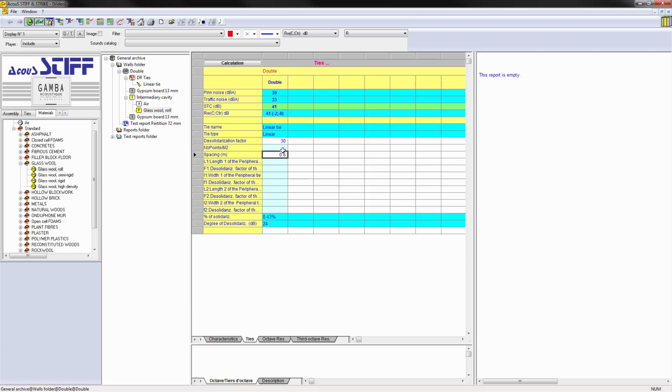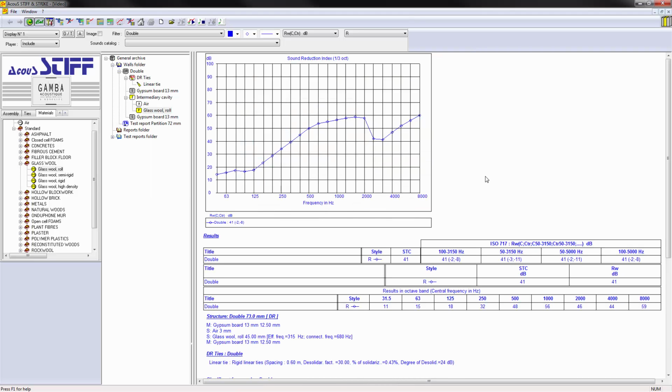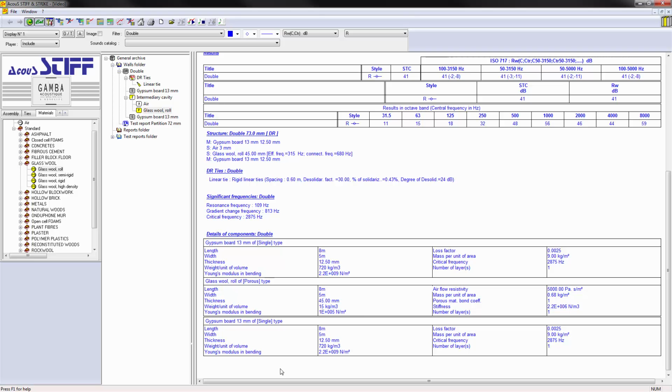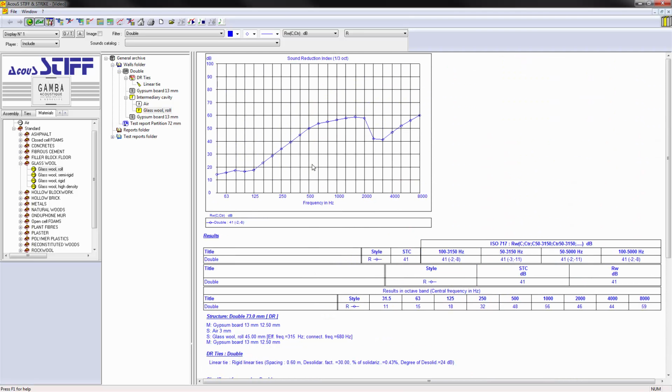The speed of calculations allows us to obtain the curves and table results with the descriptions of mounting. All the calculations are instantaneous. Then we can check if the model is okay with a test report comparison.